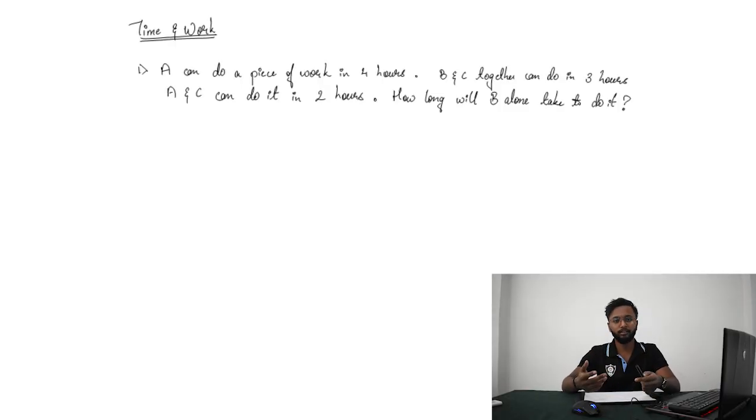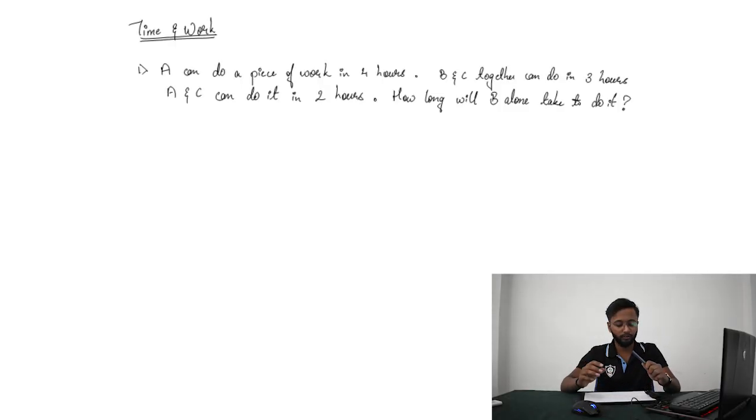So, let's assume time and work are just like velocity, distance, and time. The distance we usually take as work. Let's assume the distance is 1 or 100 for our convenience. Then they usually give the time in the problem, so we should take 1 by time, or 100 by time, which will give us the velocity. So we know the distance and the velocity; the only thing we need to calculate is time. So, when they are combined.